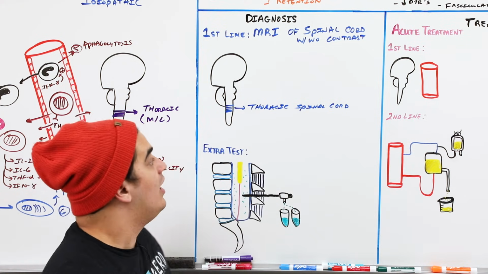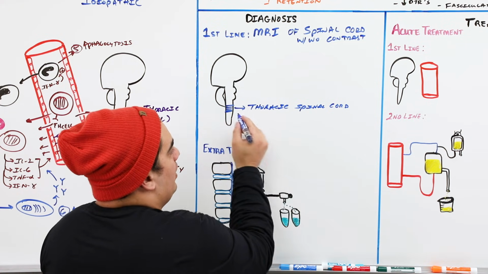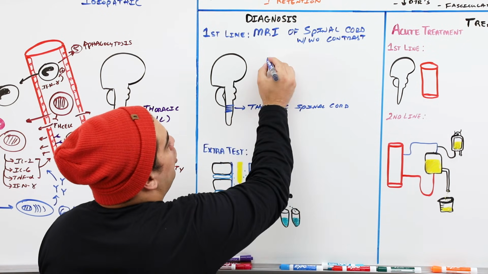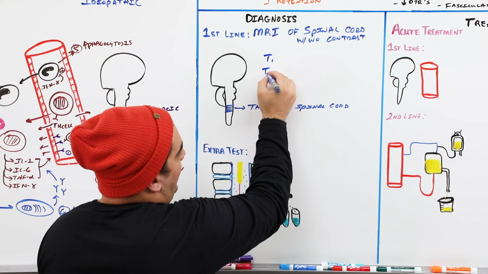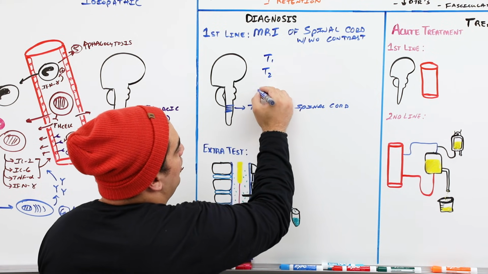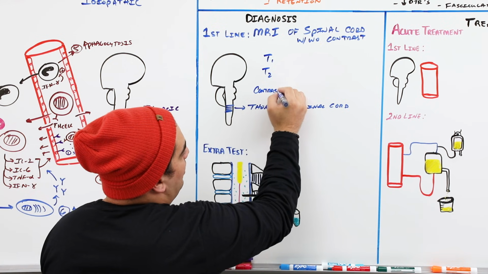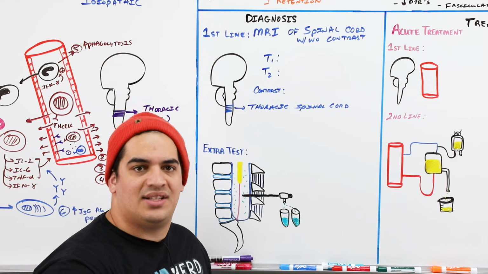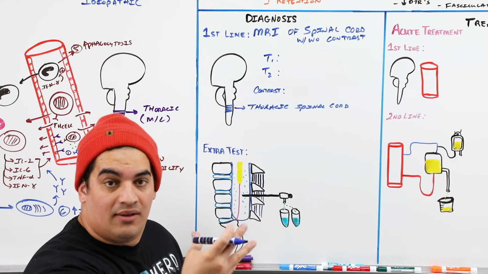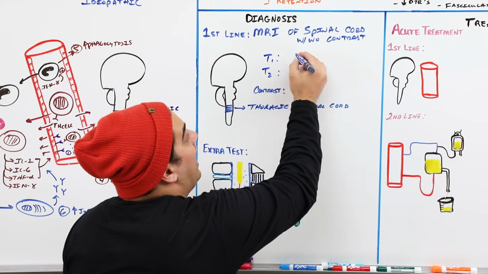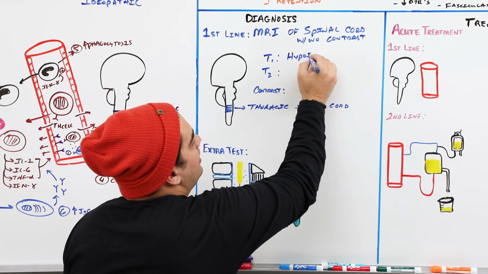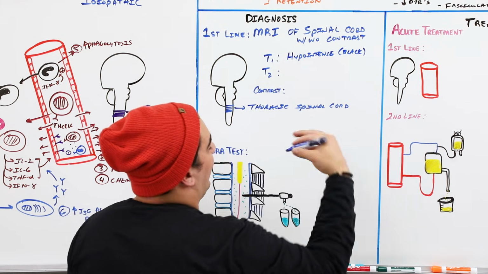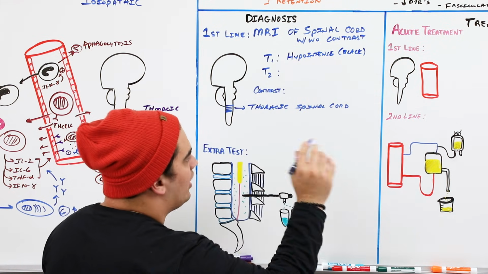It's just less common. Now, when we look at this and we look at a particular, maybe a sagittal section or an axial section of the spinal cord, what are we looking for? Well, there's a T1 look, a T2 look, and then you want to look at them after you give contrast. And what happens is a T1 is your anatomical image. So what will happen is if there is a demyelination or types of neuronal involvement, this may show up as a hypointense lesion. So hypointense just means it'll kind of turn up black, if you will. Now, in some cases, it can be isointense, but we like to remember potentially hypointense.